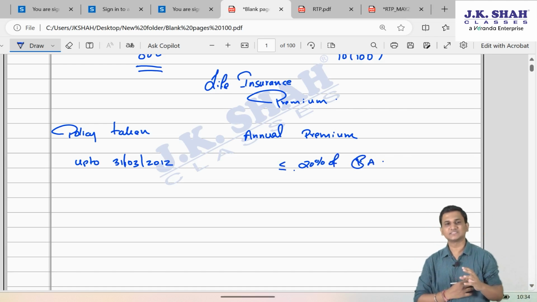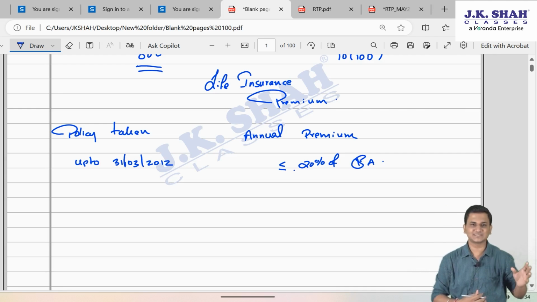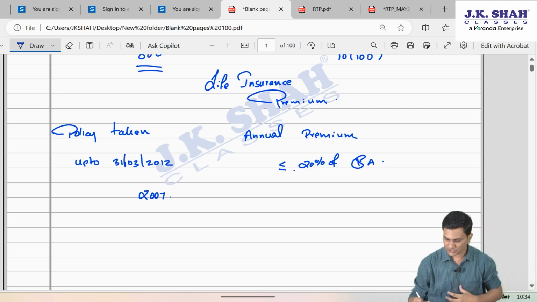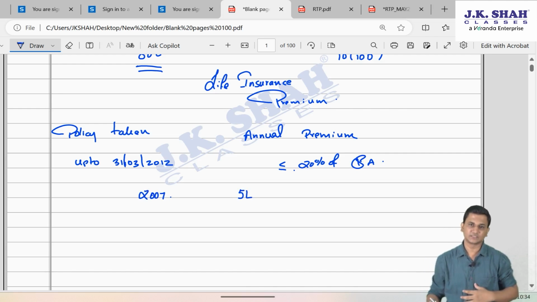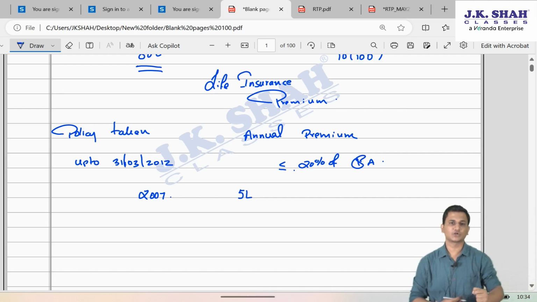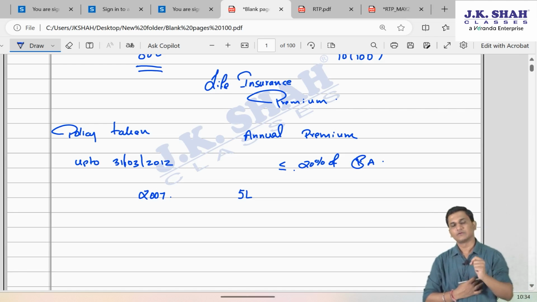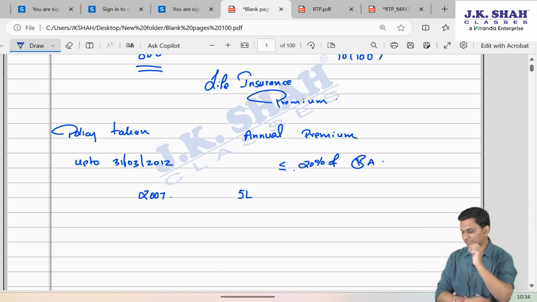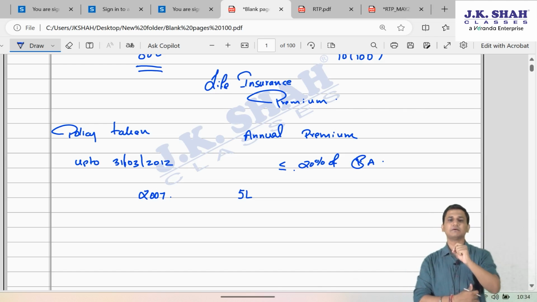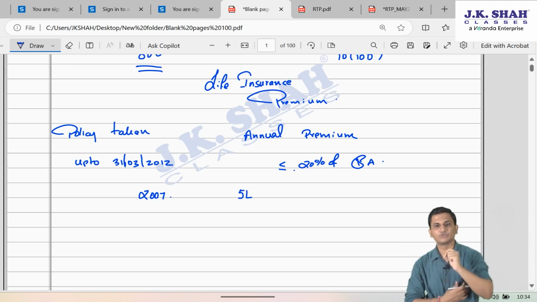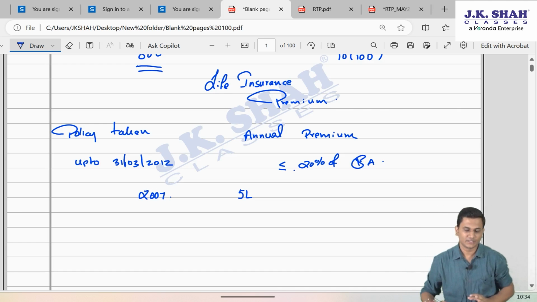Like if a policy is taken in the year 2007 and let's say the sum assured is 5 lakh rupees. Sum assured, also referred to as capital assured at times, or sometimes they also call it as assured value. Friends, sum assured is the minimum amount which is guaranteed by the insurance company which you will receive towards that policy.